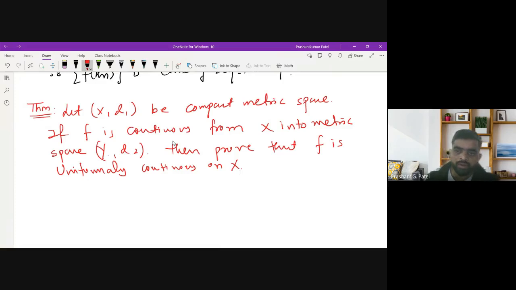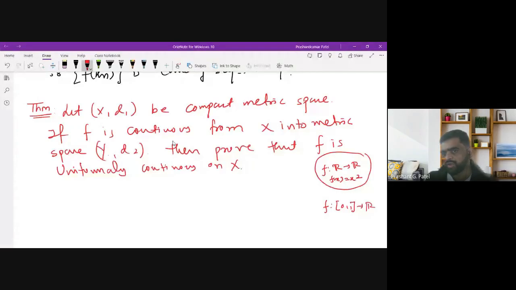For example, if I have a function from R to R which is not uniformly continuous over R, it is uniformly continuous over the closed interval 0 to 1. If I define the same function on this closed and bounded interval, it is a compact interval of R. So that's why on this interval this function is uniformly continuous.